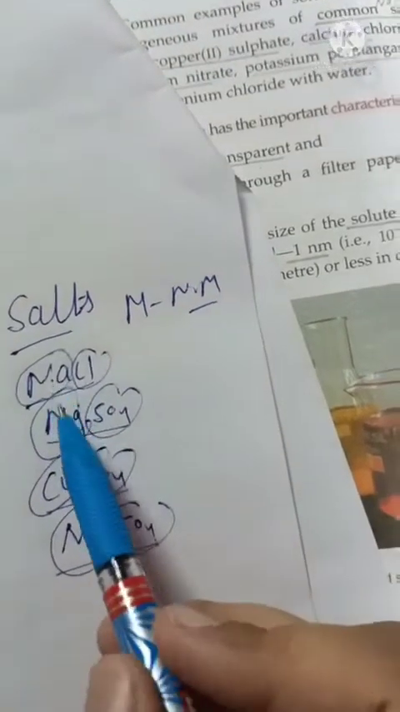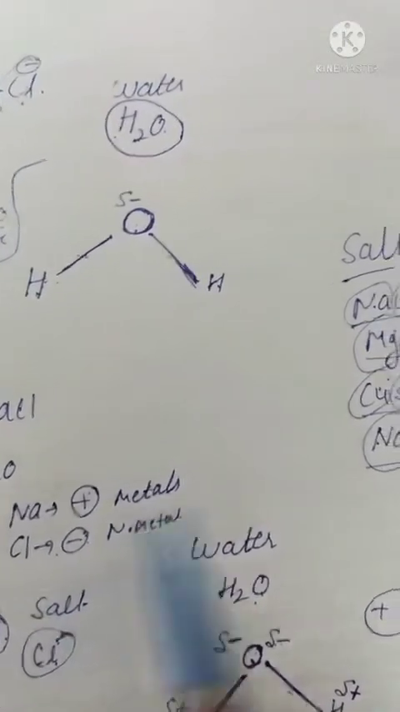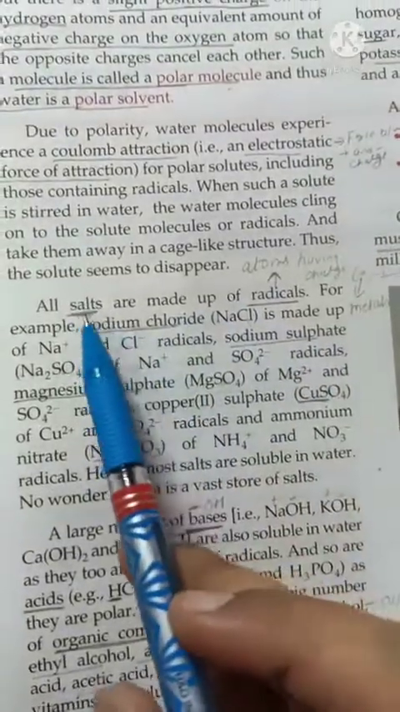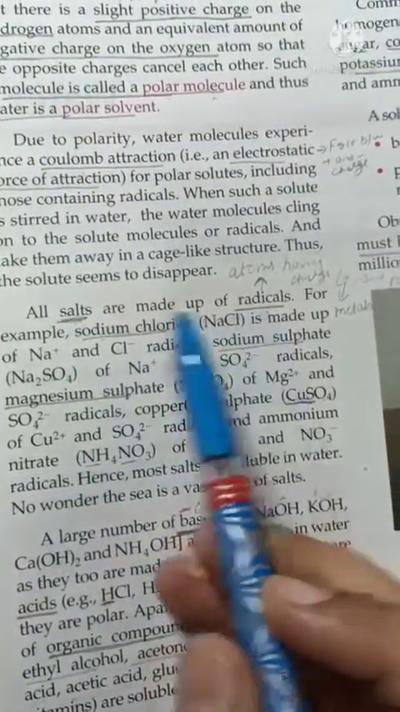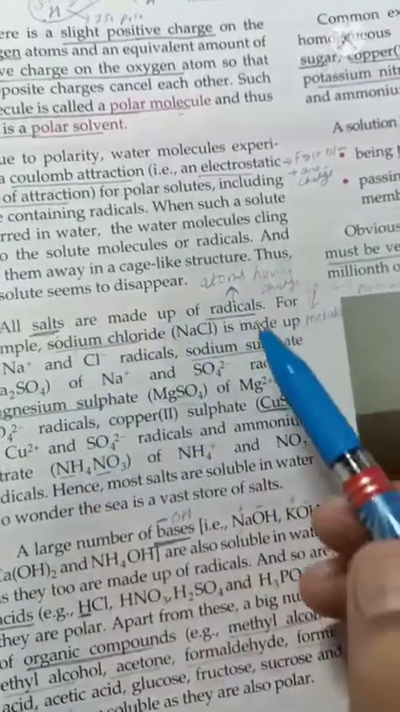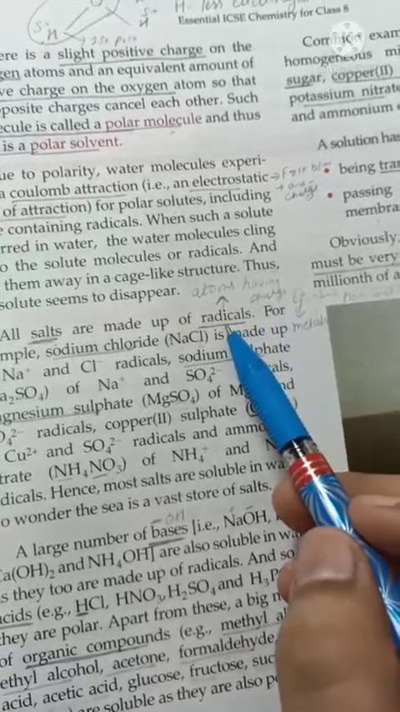Metal, non-metals. Again, metal and non-metals. These ones will take a positive charge, like we studied over here. Metal always takes a positive charge, non-metal a negative charge. And these ones will take a negative charge, and these all are salts. Now see in this paragraph, all salts are made up of radicals. This means that in all salts we have positive and negative charges. An atom having a positive or negative charge is called a radical.